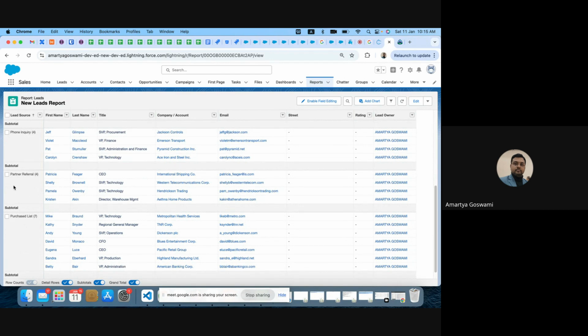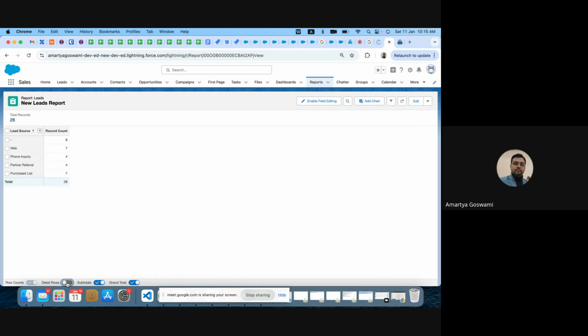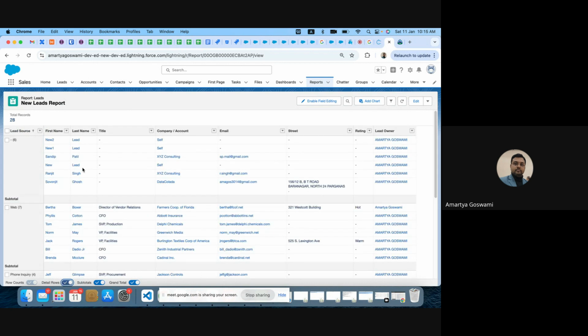So group by is the way we can group the reports, and from group by we can put or remove the details. Here we have the count only, there is no details. But if I put the details, then along with the count, it will give me the details of those reports, records. Also, we have the grand total concept.